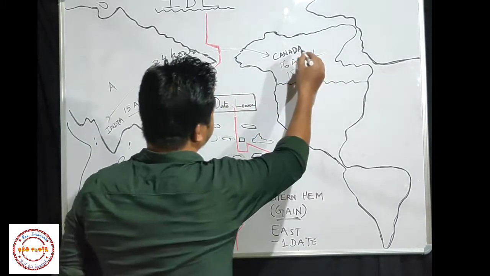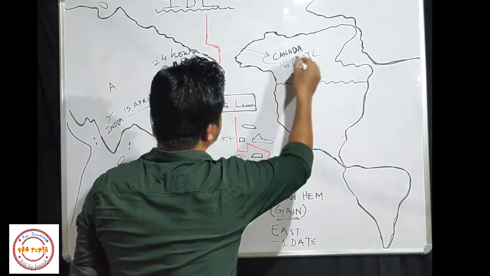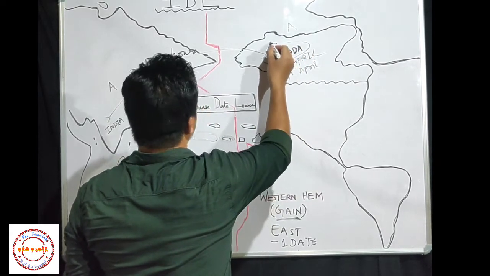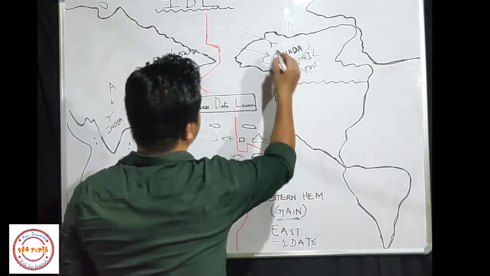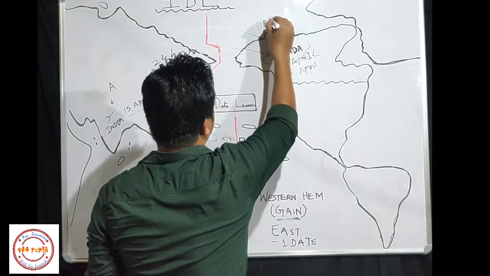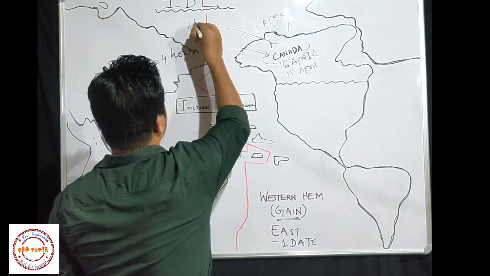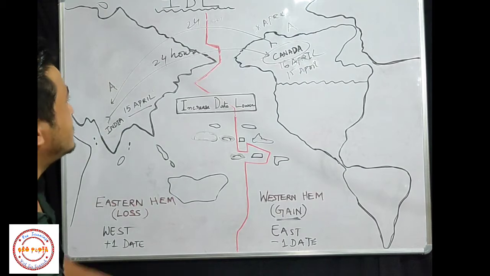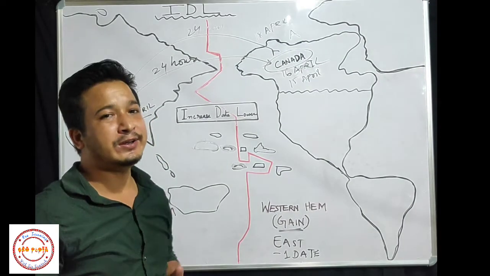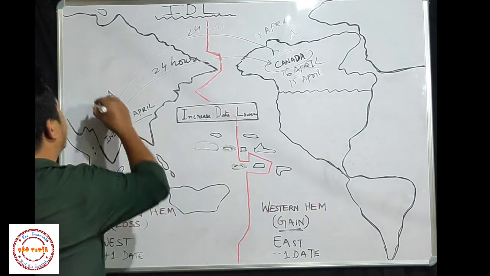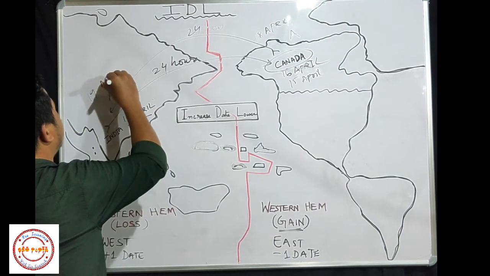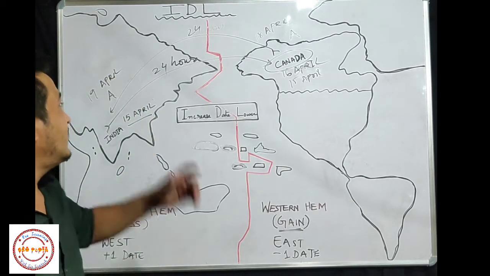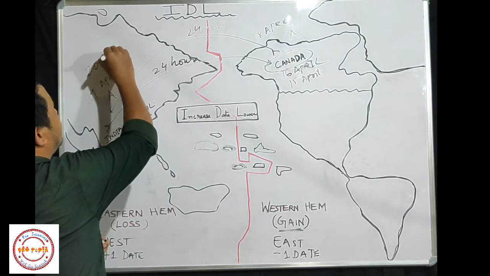Now suppose again Mr. A is traveling from Canada to India. He has started his journey on 18 April, and after traveling 24 hours, he will reach India. Now according to you, what should be the date here? It should be 19th April. But my dear students, let me tell you, here it will be 20 April.